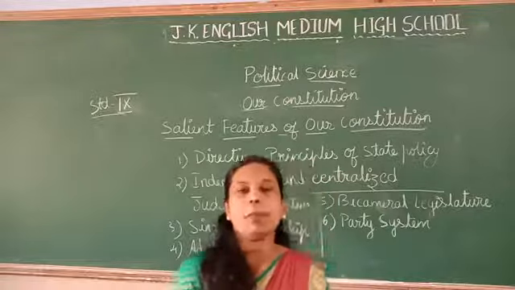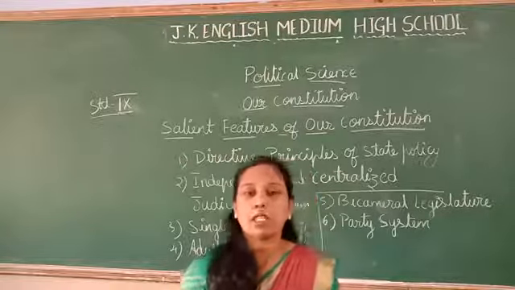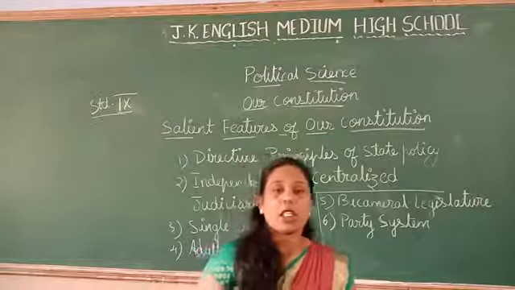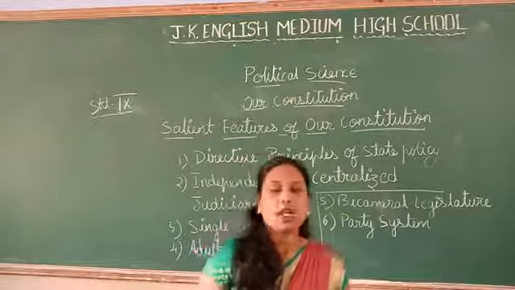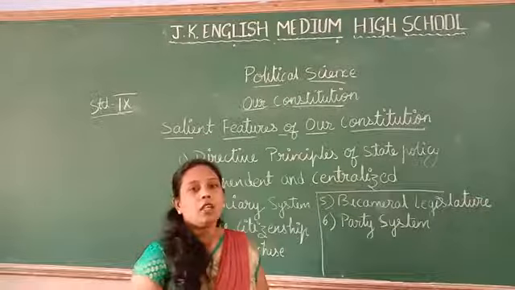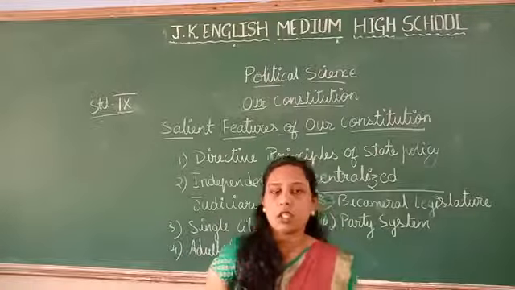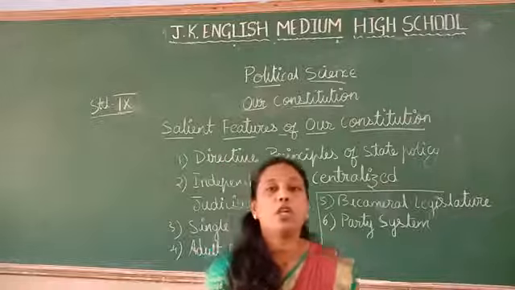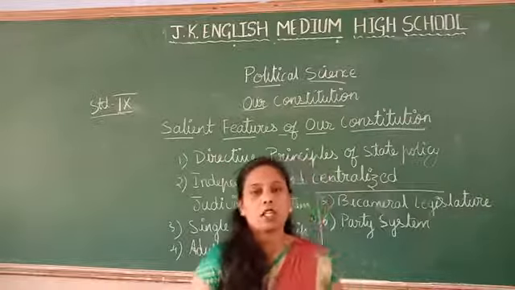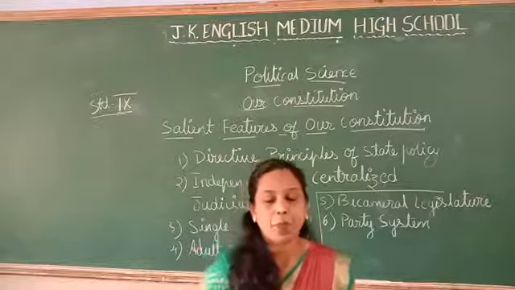I already told you the number of parties, like BJP, Congress Party, Samajwadi Party, Aam Janata Party, etc. Whichever party wins with the majority of votes in the general elections becomes the ruling party for the 5 years, and the rest will become the opposition party.